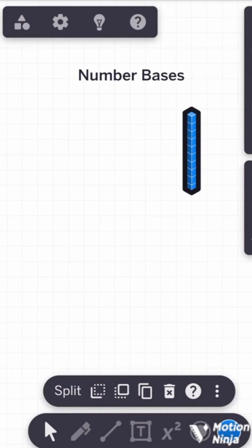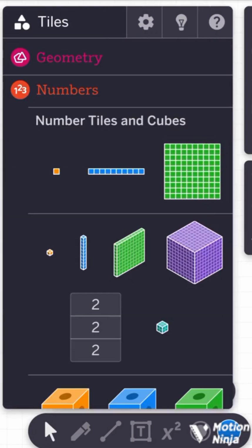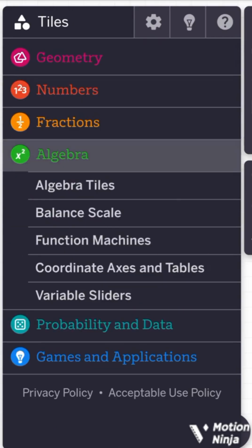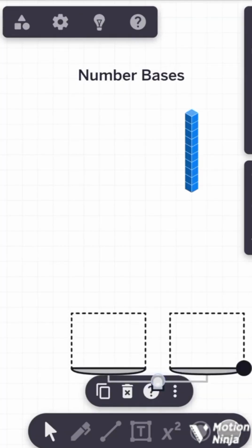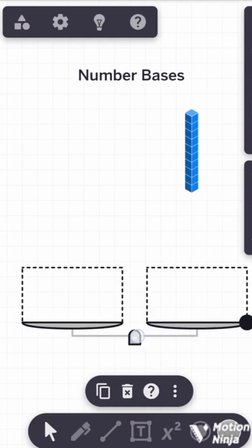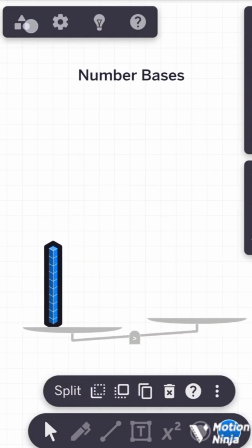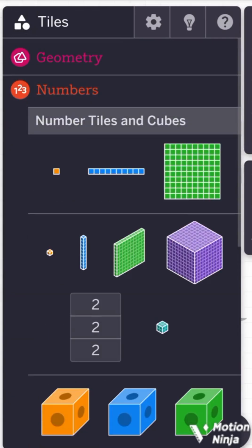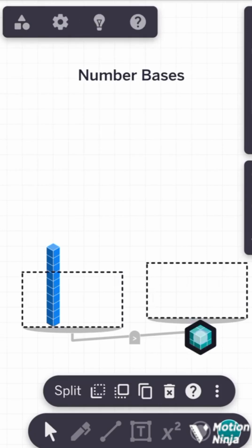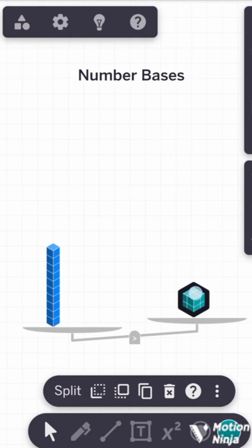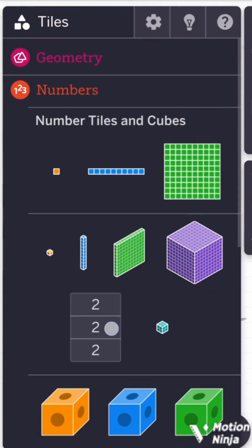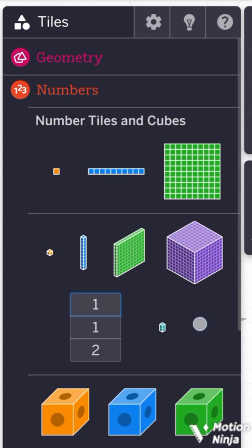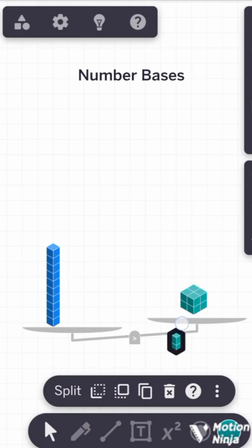So in this case, I'm just going to bring out our balance scale. So this is our balance scale. Okay, let me expand it a little bit. Now, if I put 10 here, right, what groups would I put to match it? And we have to think, right? Now, the first thing I'm going to do is I'm going to try two groups of twos. You can see this one did not match it. So I'm going to get an extra two group like this. And let's see if it's going to balance. You can see it has balanced.